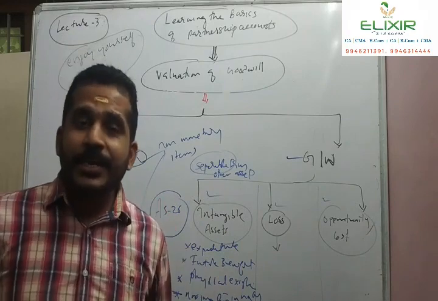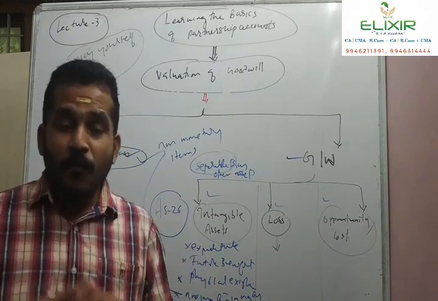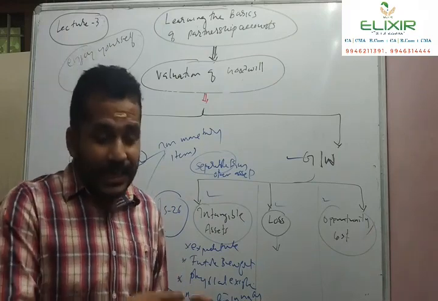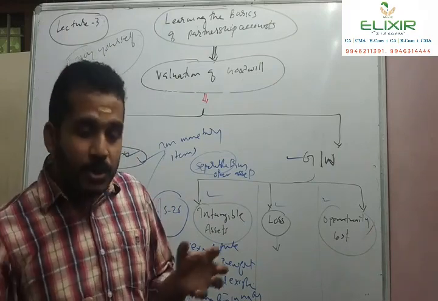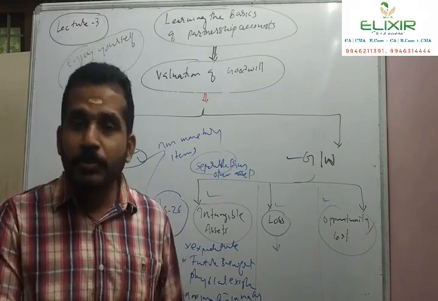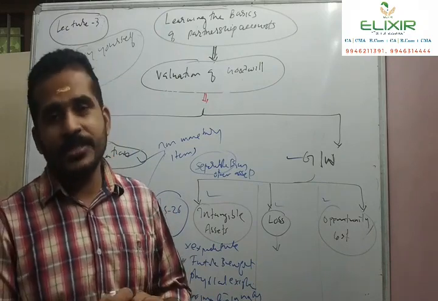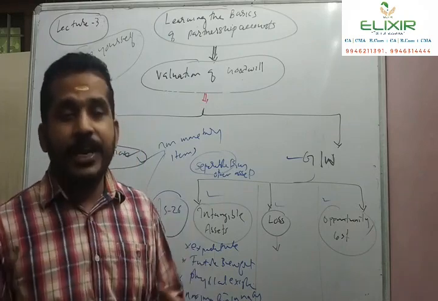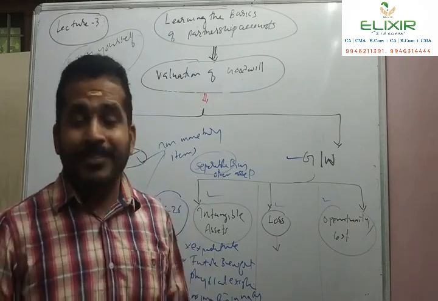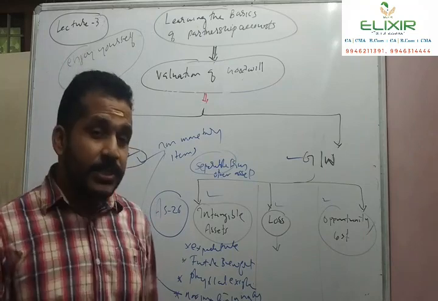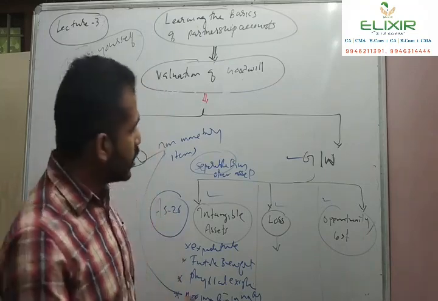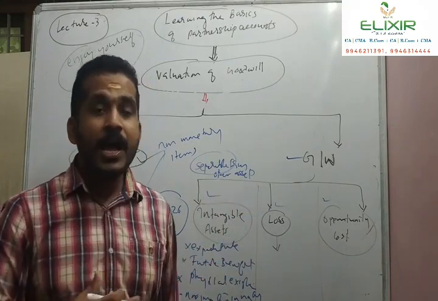The building cannot by itself create value. Of course it will create value, but it alone cannot generate. It has to coordinate with other assets, computers, other service assets, furniture, fittings. All together create an income. But in the case of an intangible asset, it can alone create. That's why it is called separable from other assets.